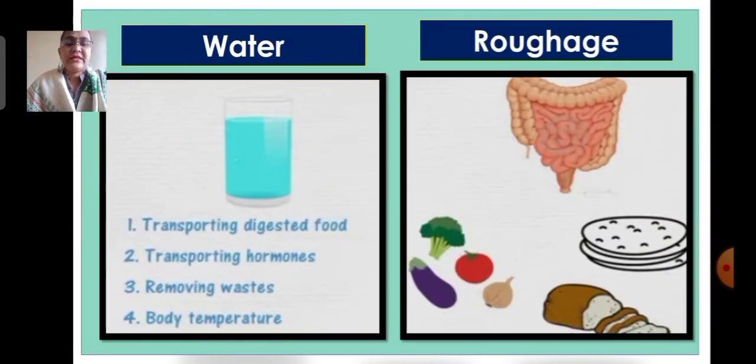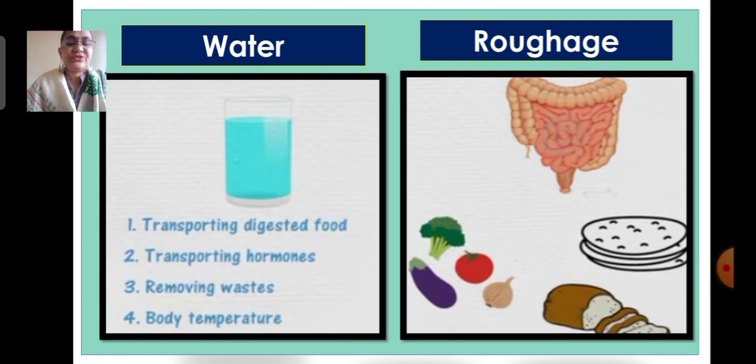Water is essential for life, but it has no food value in our body. A person can live without food for several weeks. However, he would die in a few days without water. Water provides liquid in which other substances can dissolve and move within the body or be eliminated from our body. The important functions of water in our body are transporting digested food, transporting hormones, removing waste material from our body, and maintaining the body temperature.